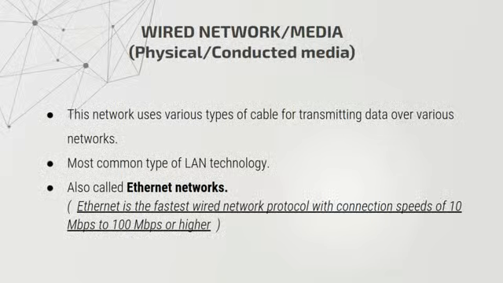Ethernet is the fastest wired network protocol, with connection speeds from 10 megabits per second to 100 megabits per second or higher, and it can connect computers and is cost effective.